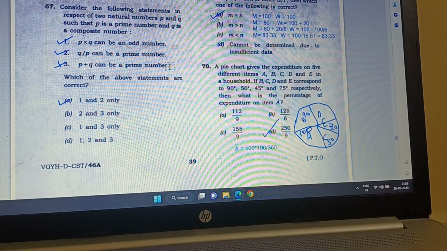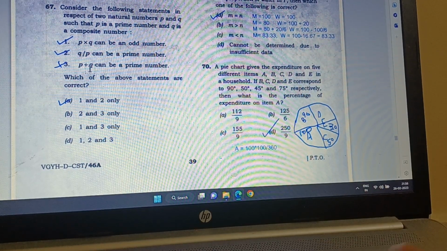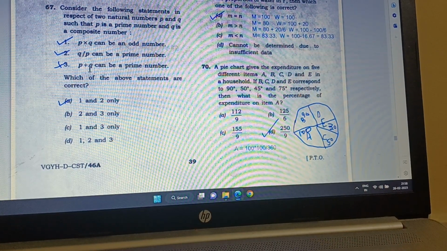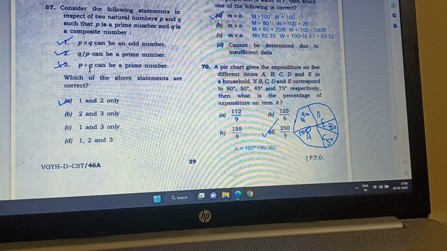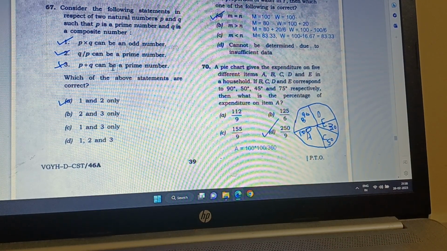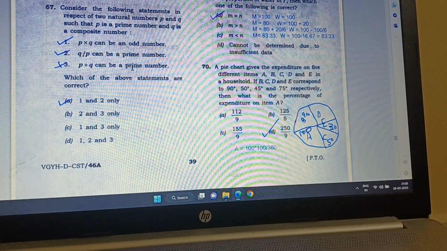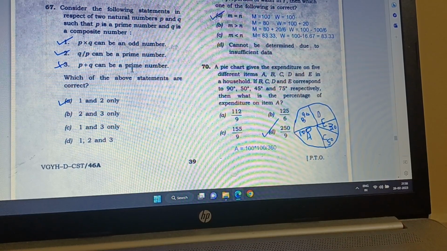So can it be a prime number? No, it is not possible. Because can there be any prime number? No. If it is a composite number and a prime number is added, okay, let's have this: 30 plus 7 is 37. Yeah, that can be a prime number too.